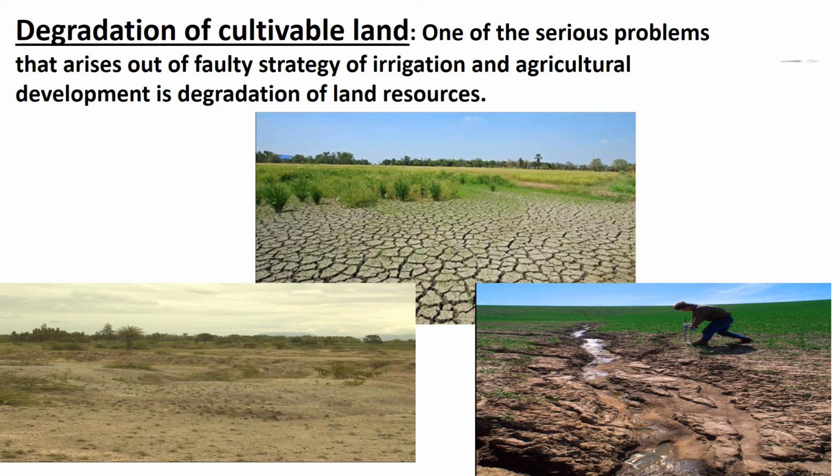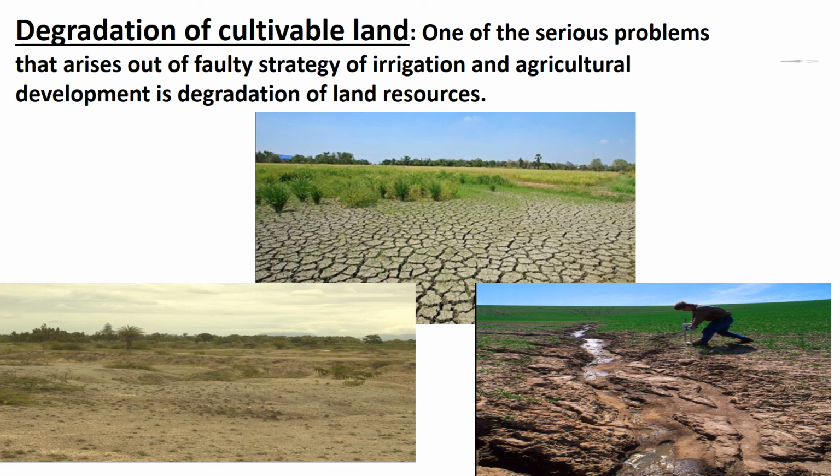A large tract of agricultural land has lost its fertility due to alkalization and salinization of soil and water logging. Excessive use of chemicals such as insecticides and pesticides has led to their concentration in toxic amounts in the soil profile.